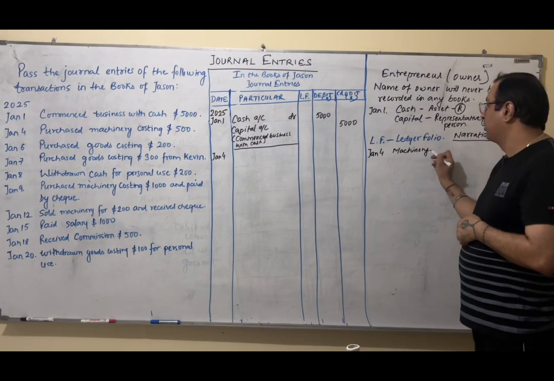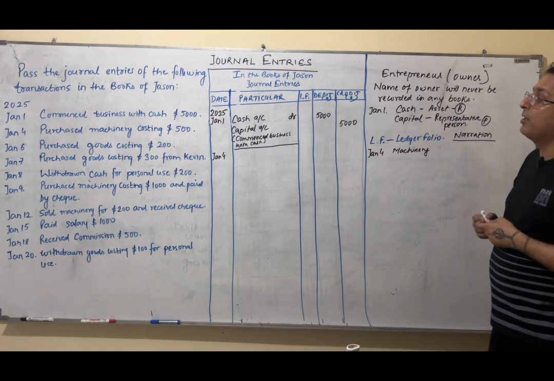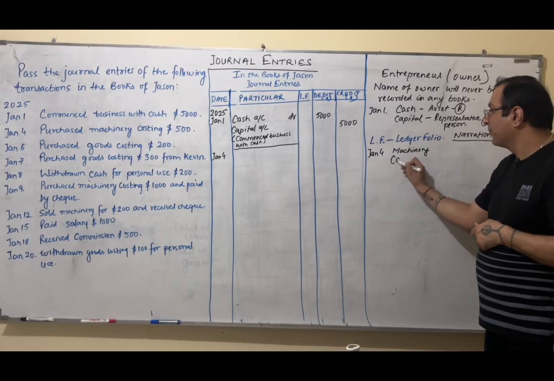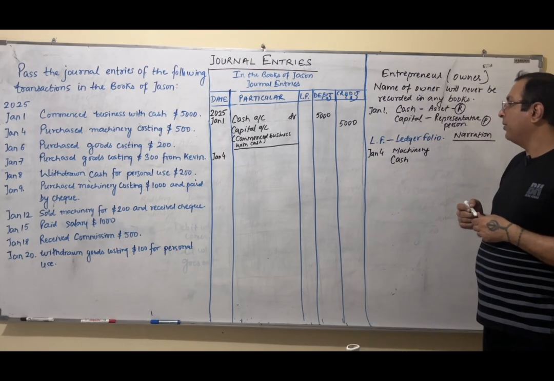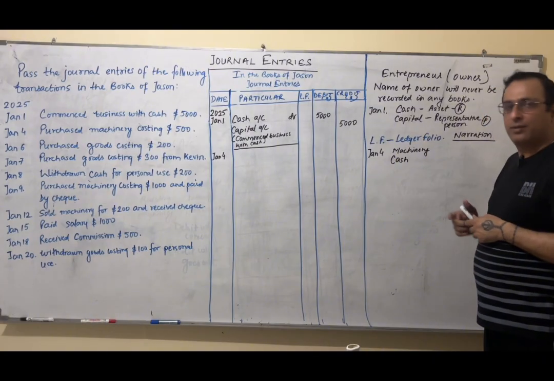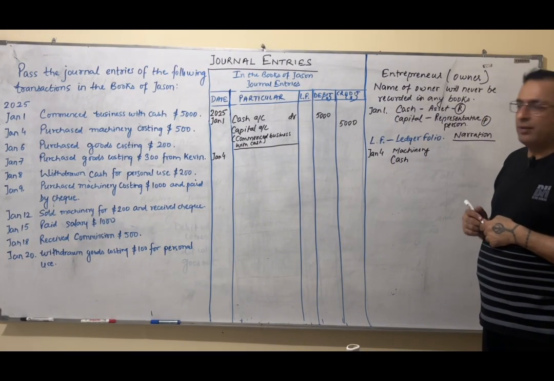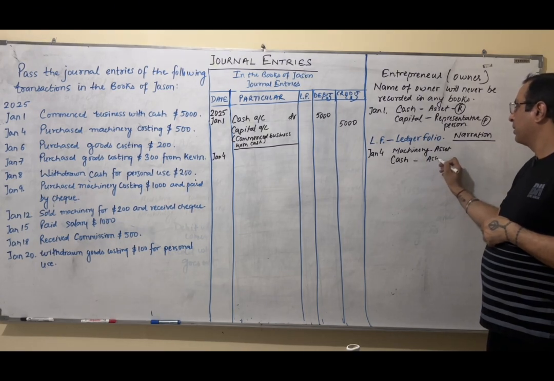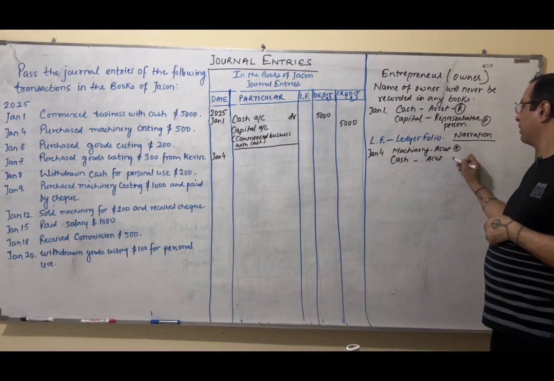And when we purchase something and the entry is quiet, how we purchase, that means we paid cash. So the two aspects are machinery and cash. And you can see both are assets. Assets means real account. That means both are real account.